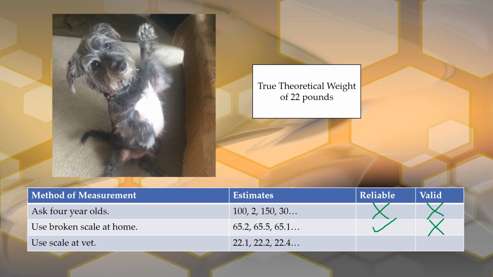The scale at the vet is around 22 pounds every time. So it's pretty consistent, and it's around that true weight of 22 pounds. So it's both reliable and valid.